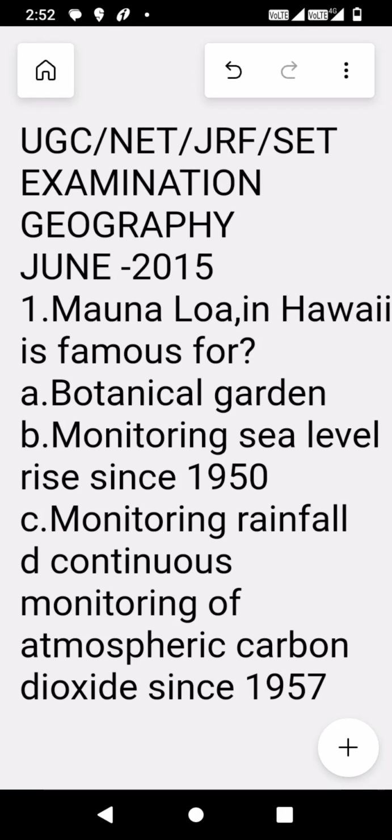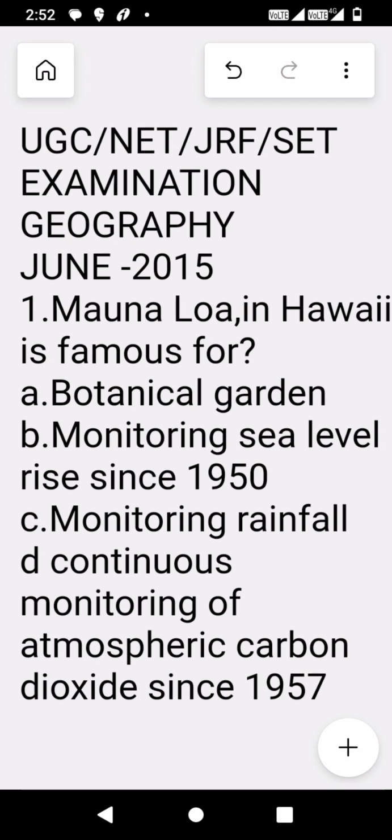Today I'm going to discuss few questions which were asked in June 2015 UGC NET and JRF examination. Let's discuss. The first question is Mauna Loa in Hawaii is famous for.